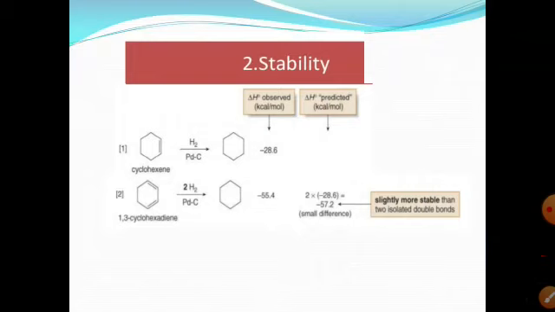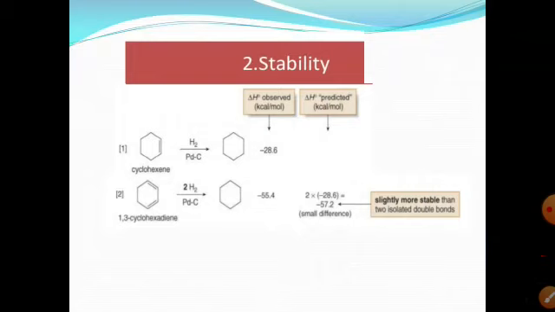So in 1,3-cyclohexadiene, two hydrogen molecules are added to hydrogenate these two double bonds to convert it into cyclohexane. It should be twice of 28.6 kilocalories, because if one double bond is hydrogenated, 28.6 kilocalories is released.